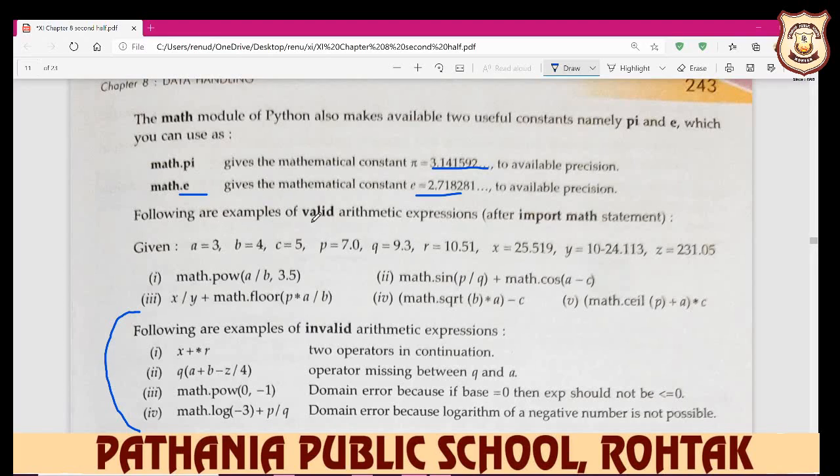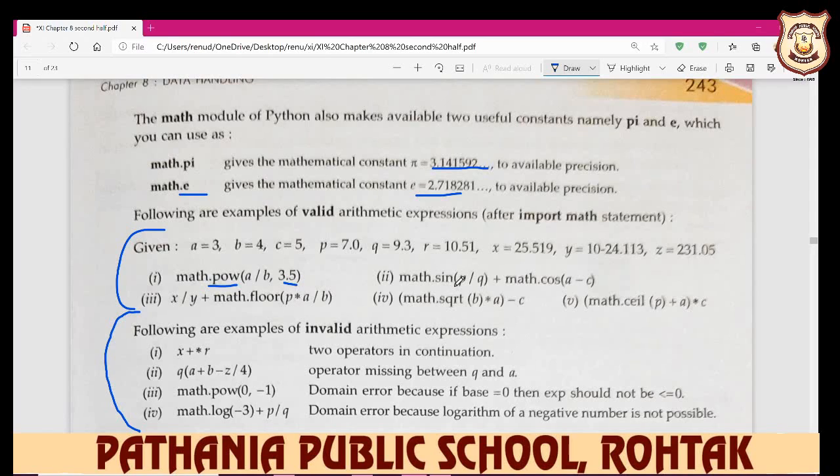Following our example of valid arithmetic expressions, these are valid, and below these are invalid. Valid: when you write a is equal to 3, b is equal to, these values for example. And you write pow of a divided by b raised to power comma 3.5, acceptable.